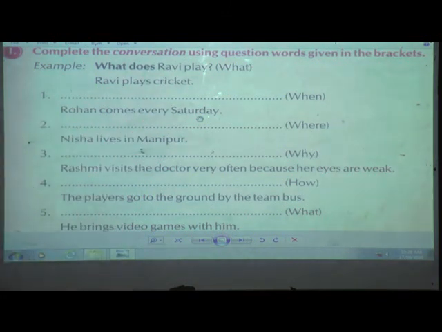Okay, so till the verb we will write, and then the question mark is very important. Understood? Now here if you see 1, 2, 3, 4, 5, here they have given the answers. We have to make it into questions with the help of the question words. Ready, students?